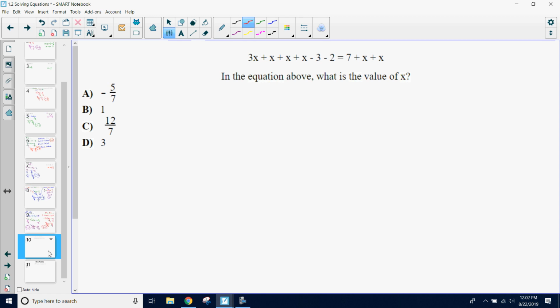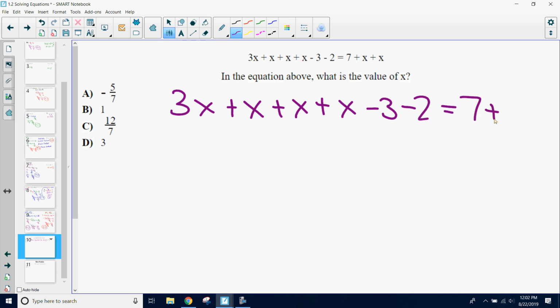Lots of variables. We have a lot of x's on the board. What else do you notice? We have some numbers. I'm going to write it bigger. Minus 3 minus 2 equals 7 plus x. Anything else we notice?